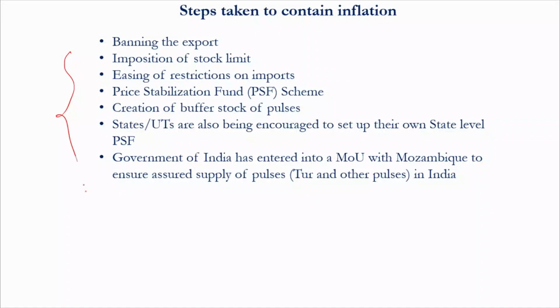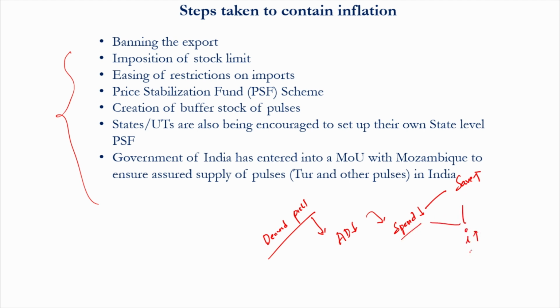Generally, one common way of containing demand pull inflation is by reducing demand. And how would you reduce the demand? By discouraging people from spending money. And how would you discourage people from spending money? By encouraging people to save money, by increasing the rate of interest. And who could increase the rate of interest? The RBI, through its monetary policy. This is the simplest way.